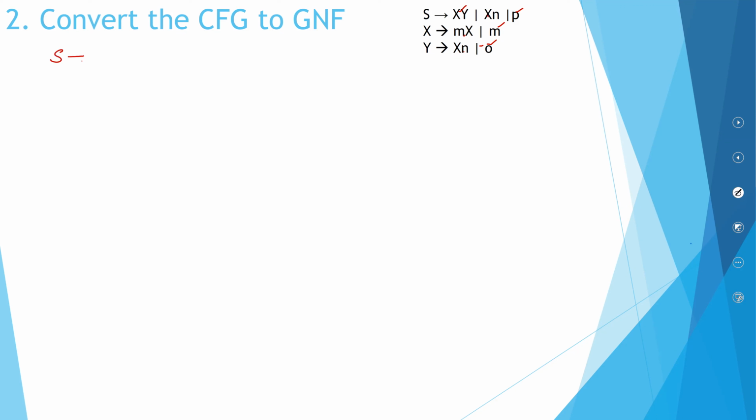S is XY. When you have a combination, just give an extra term, which is a term called C. S is XC. What is C?